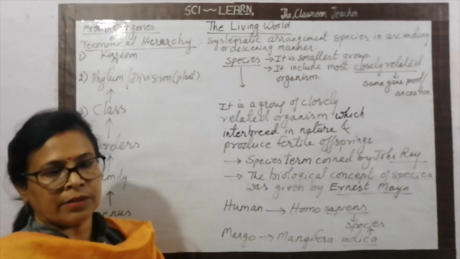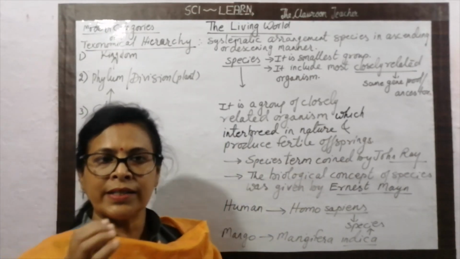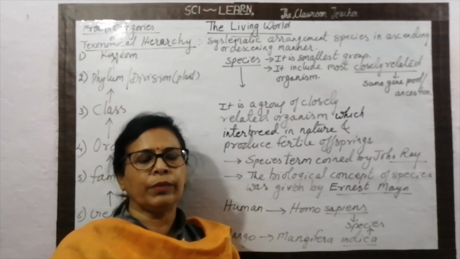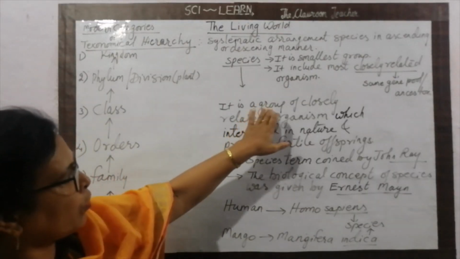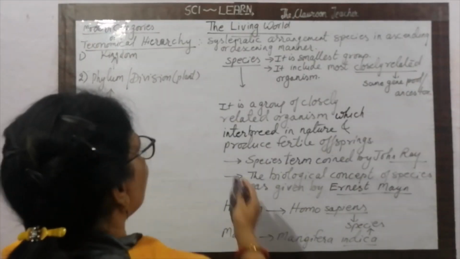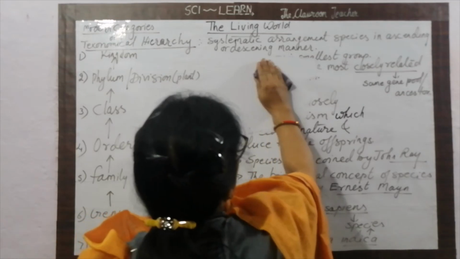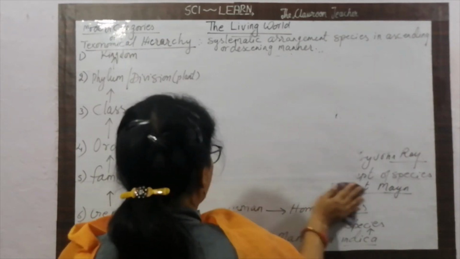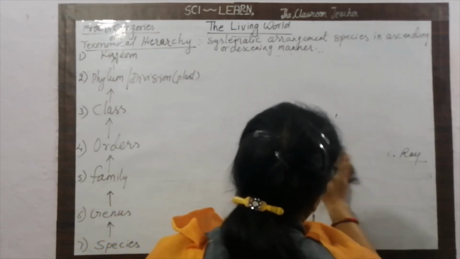What is a species? You know very well. This is the smallest level of the taxonomical hierarchy, and it is actually the group of closely related organisms which breed together to form fertile offspring. Fertile offspring means the process of the journey goes on regularly in this way.